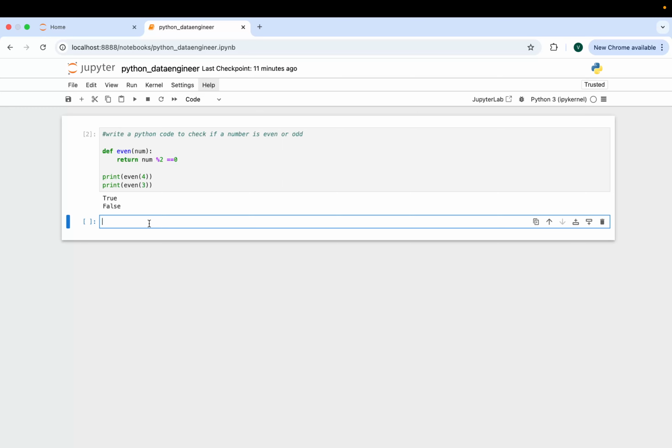So we'll see how to write a Python code to concatenate two strings. There are two strings we need to concatenate.